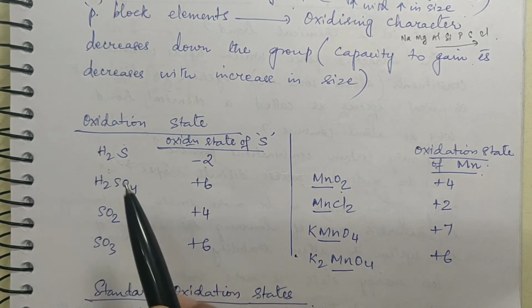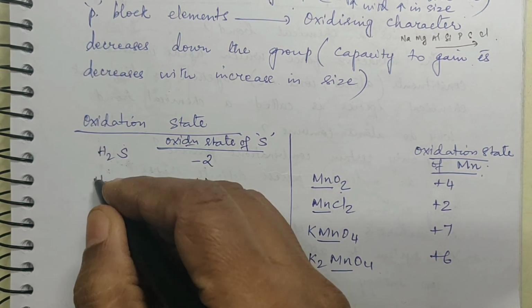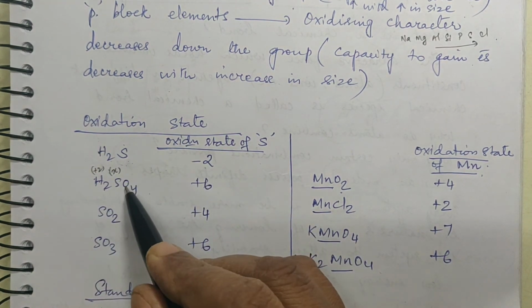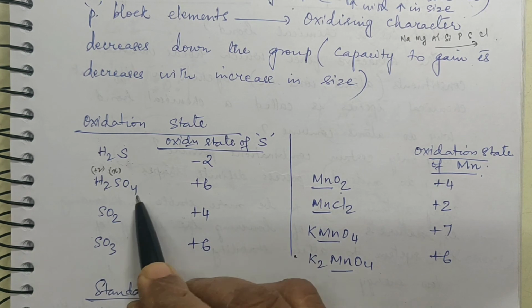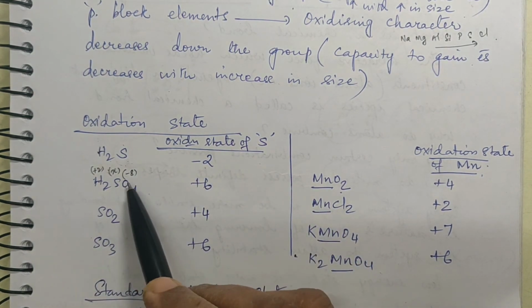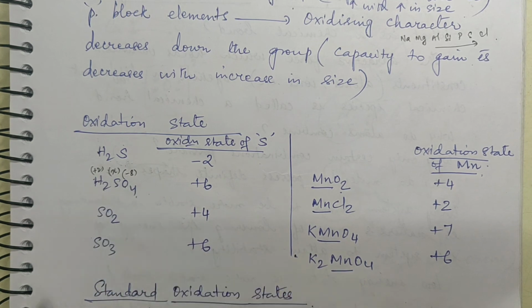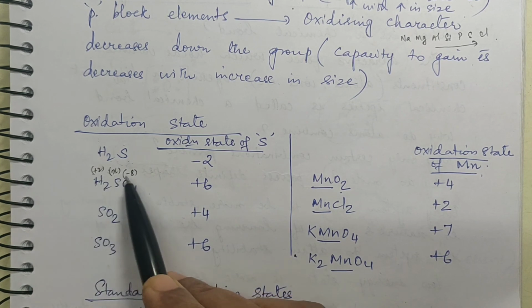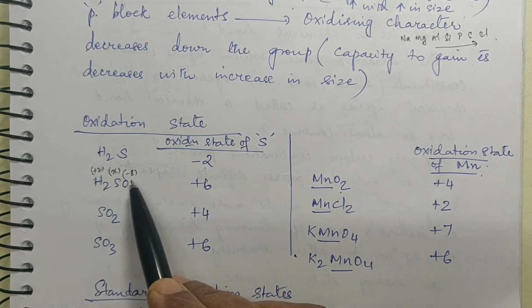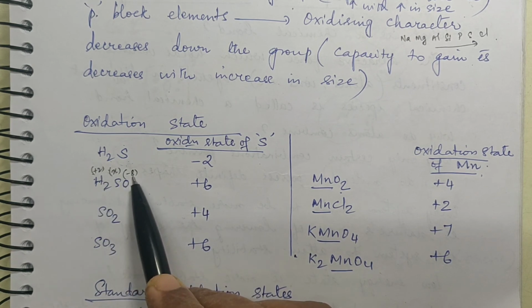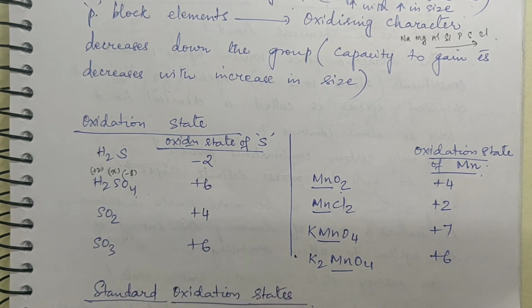Same way here, on hydrogen it is +1 into 2, so that is +2. Then let us consider on sulfur it is X. On oxygen, you know it is -2. -2 into 4 is -8, right? So the charges should be equal and opposite, I told you. If it is +6, only then +2 + 6 will be equal to +8, and +8 and -8 will get cancelled. So the charge on sulfur is +6.